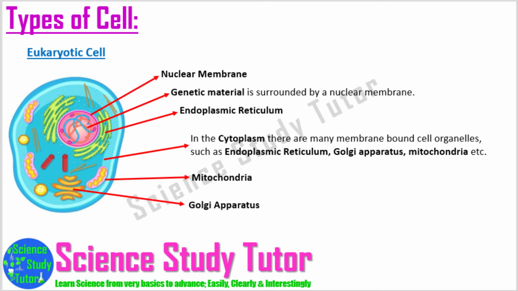As we can see in the picture, in the cytoplasm, there are many membrane-bound cell organelles such as the endoplasmic reticulum, Golgi apparatus, mitochondria, etc. We will get into the details of a eukaryotic cell in our upcoming video.